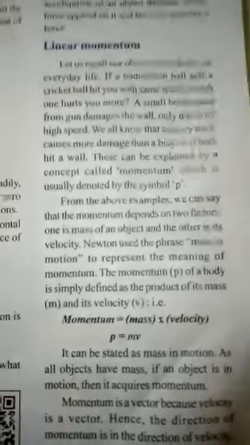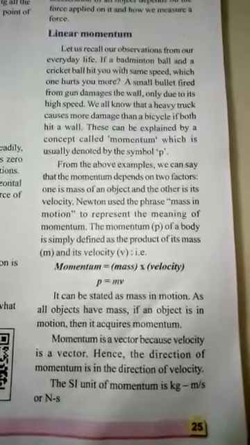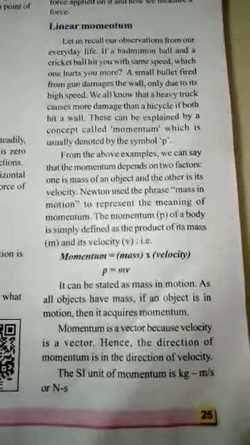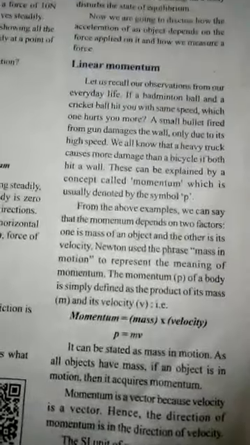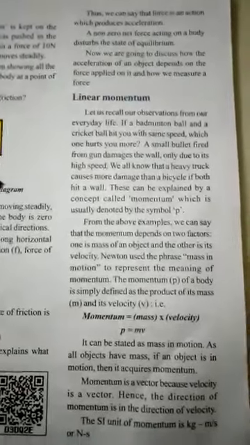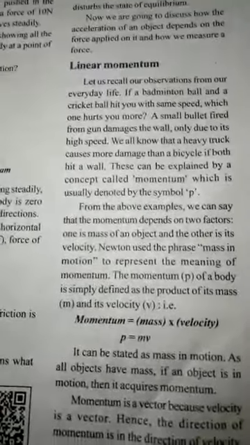Velocity is a vector, so momentum is also a vector. And what are the units for momentum? It is kg meter per second, or Newton seconds. Simply we can write Newton per second. This is about momentum. In order to learn about the second law, we need to know about momentum, because